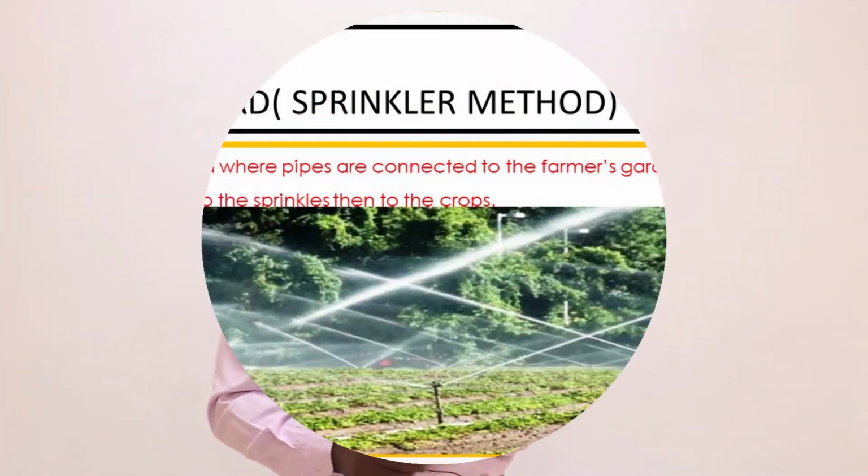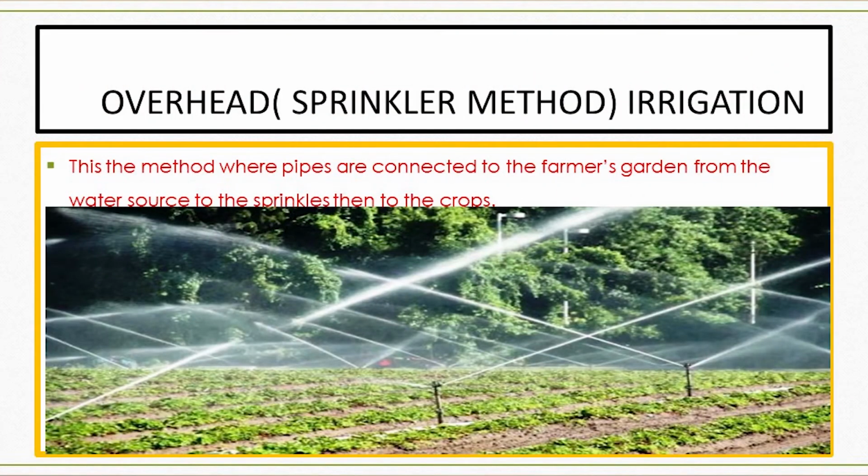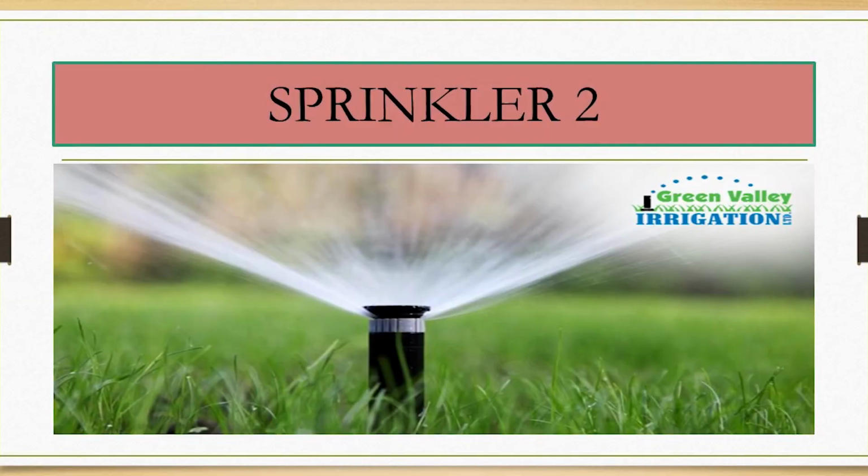Then there is another one which we call the overhead or sprinkler method. Here, of course, you may connect pipes and sprinklers within the garden. Then a farmer will release water somewhere, and then the garden will be like it is receiving rains. So it is another good method. When you go to Kachira Sugar Estate, you'll find that method is there. It is still the sprinkler method or overhead method. The sprinklers are there.